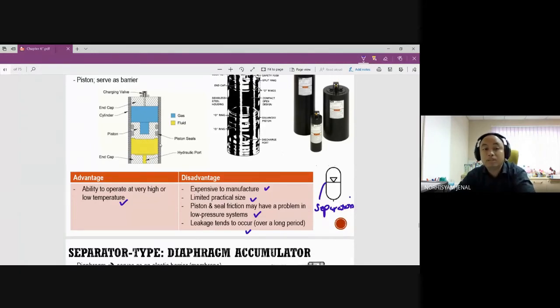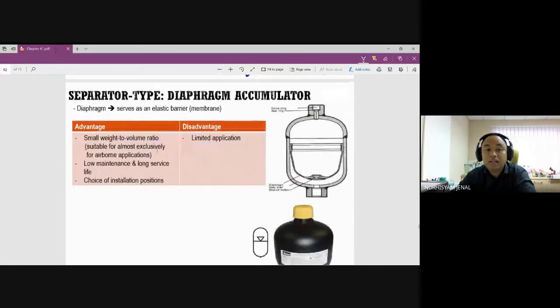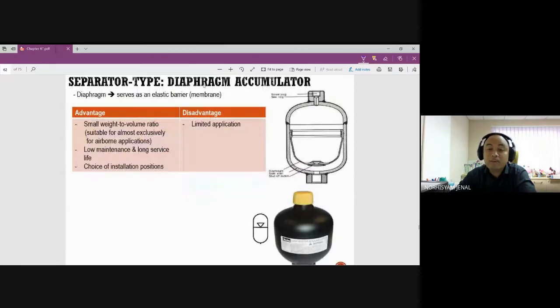Next, we have the second type, called the diaphragm accumulator. The diaphragm accumulator works like your lungs. So what happens in the system?